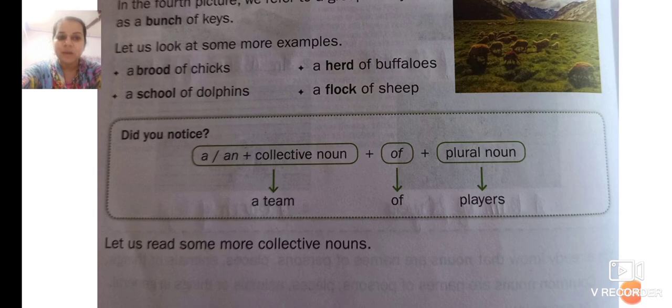So a collective noun is a collection of plural nouns, like many things. There is no single thing we call a collective noun, but plural things, plural nouns, we call a collective noun. Let us read some more collective nouns.